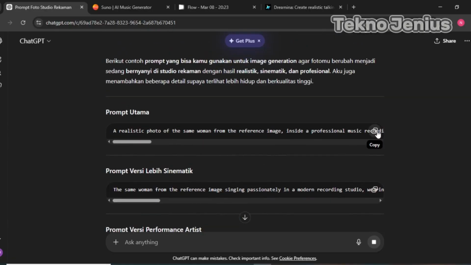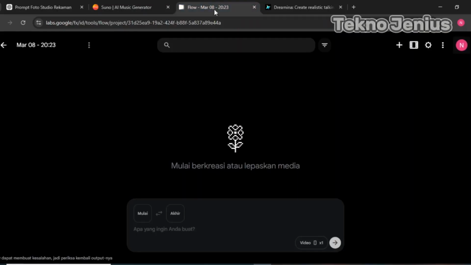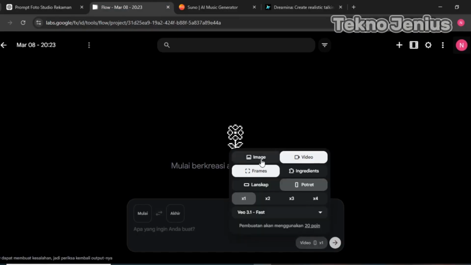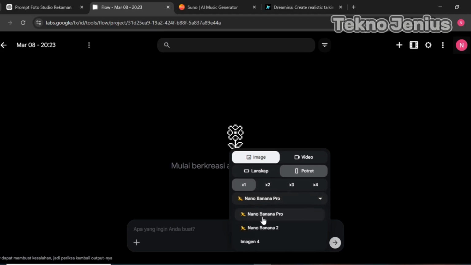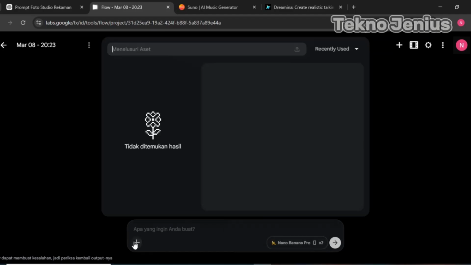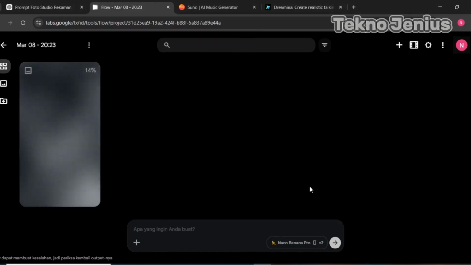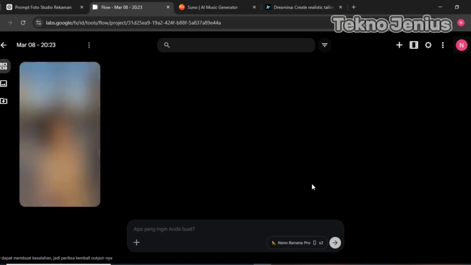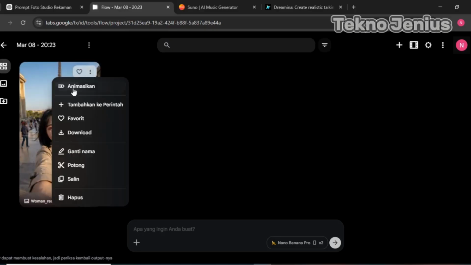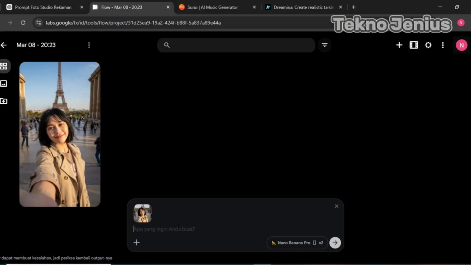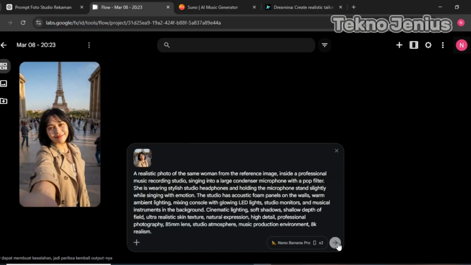Next, we copy the prompt and switch to Flow to create the image. For the settings, I use Banana Pro. Next, we upload a photo of the reference model and paste the prompt and click Generate. You can make it again if the results are not satisfactory.